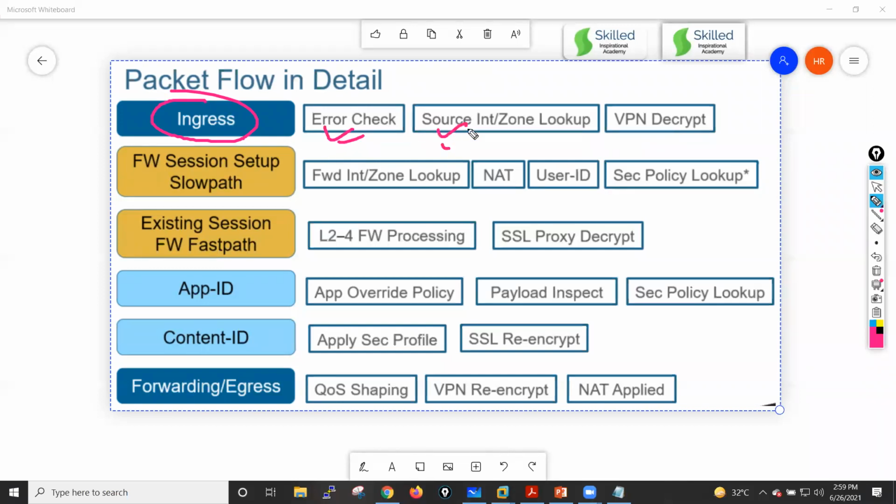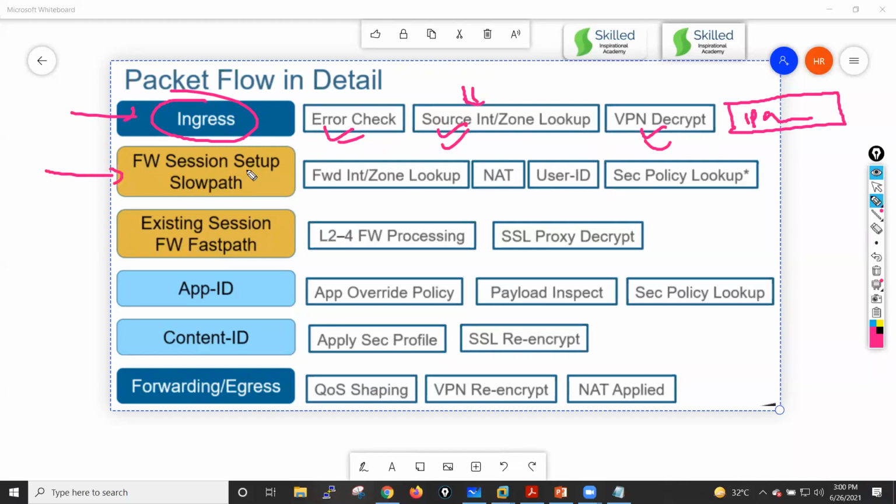It will try to extract your source IP address, destination IP address, source port, destination port, protocol numbers, and zone details. After that it will get the source interface details and zone details. It will also send that packet through the VPN decrypt. Sometimes if your firewall receives a fragmented packet, then it will do the IP reassembly. So these are a few things done at your ingress state, or we can say ingress interface.